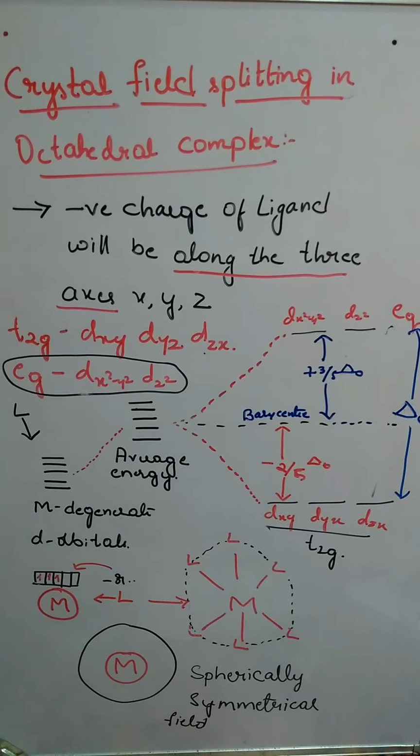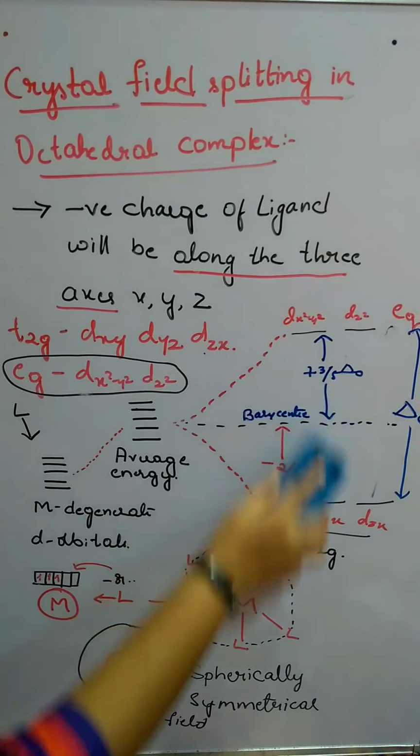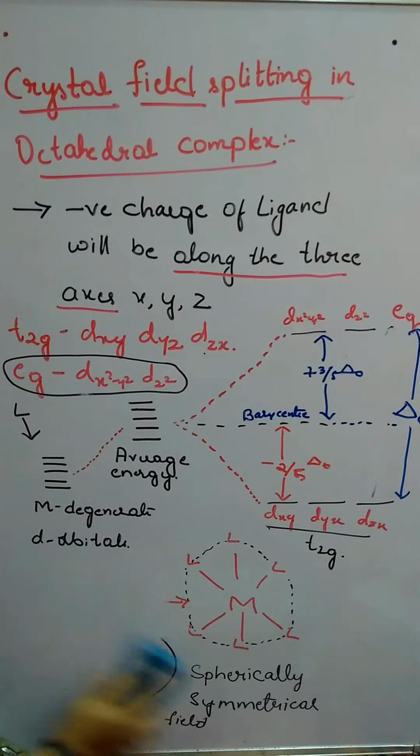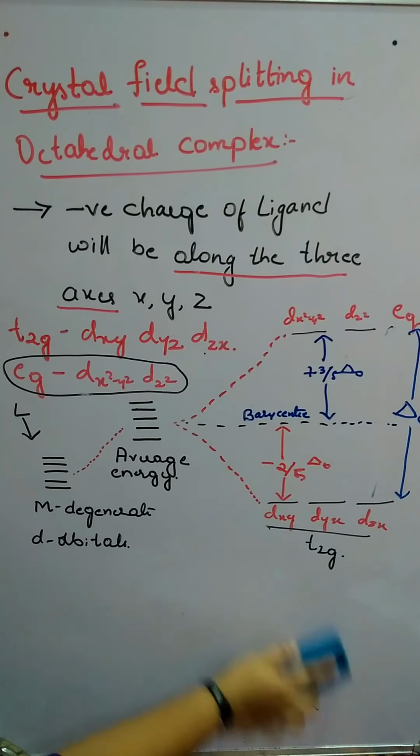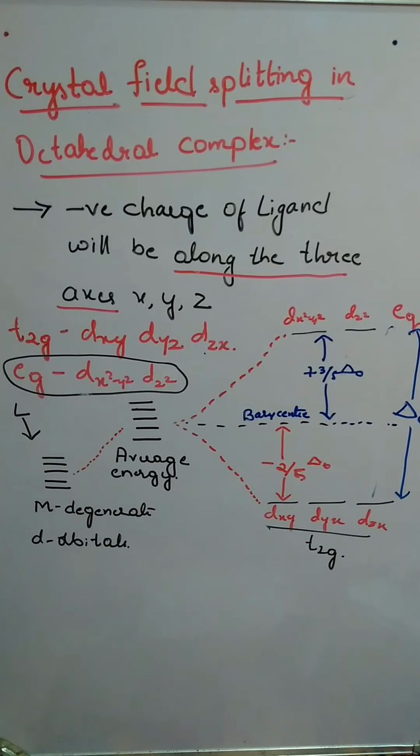It is decreased by minus 2 by 5 delta O, and it is increased by plus 3 by 5 delta O. So when you consider the overall thing, it should be 0. How will it be 0? We shall see.